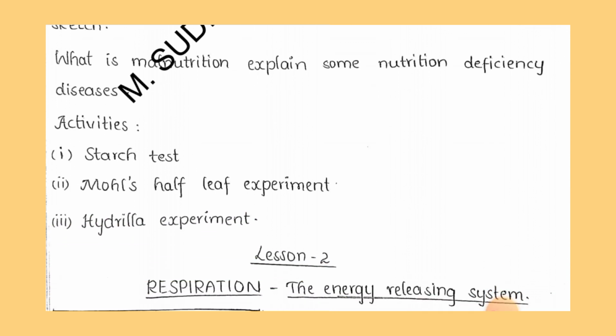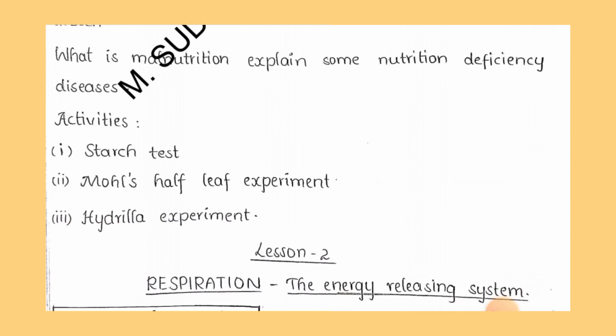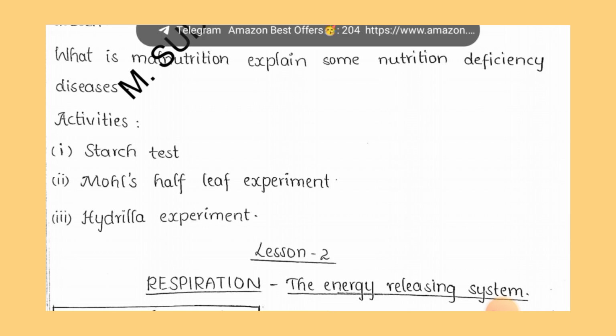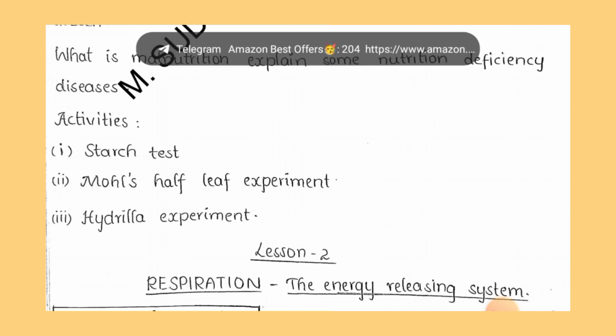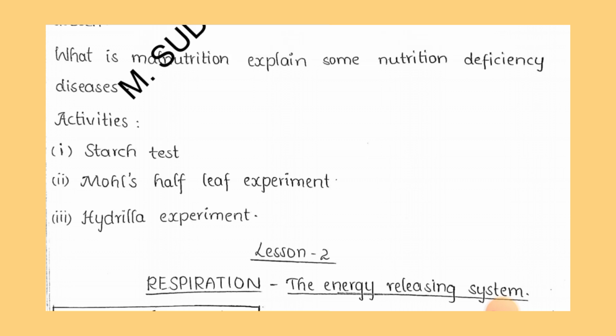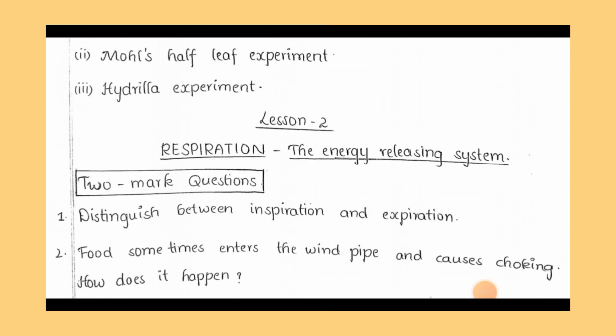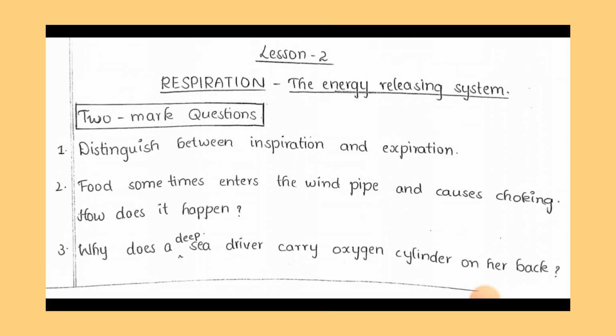Then activities: starch test, Moll's half-leaf experiment, then hydrilla experiment. These 3 activities are very important in lesson 1. Now we will discuss important questions in the second lesson. The second lesson name is respiration or the energy releasing system.